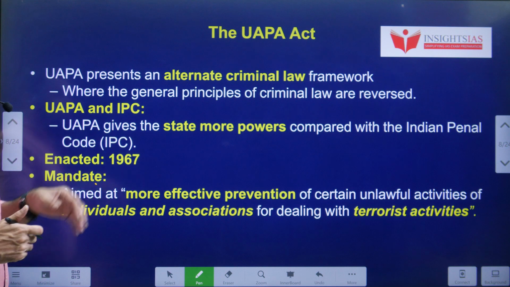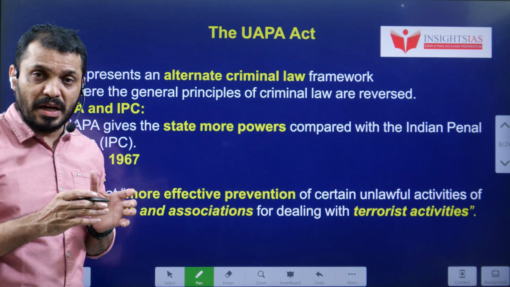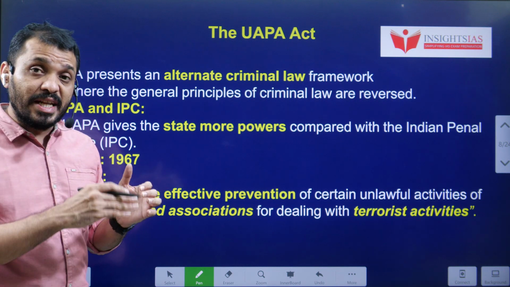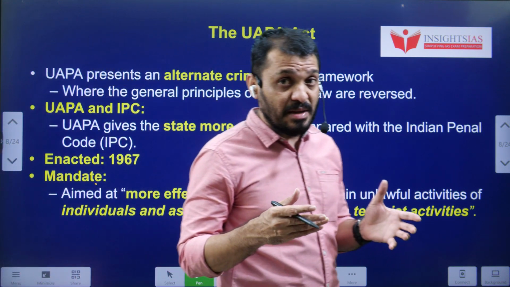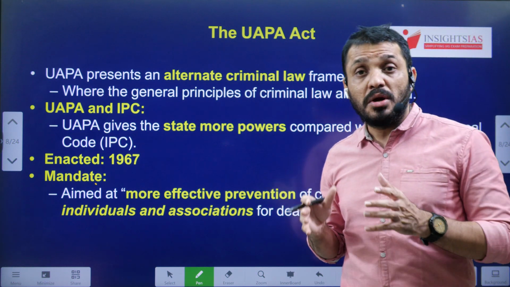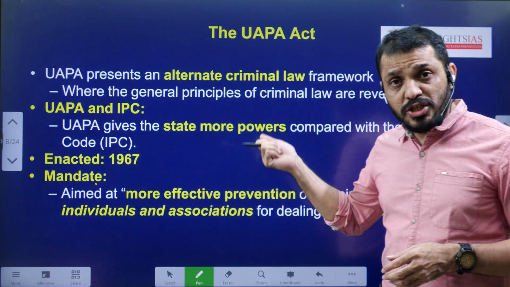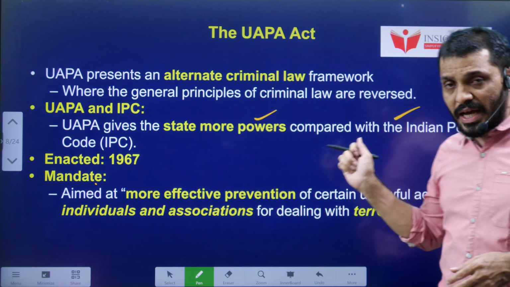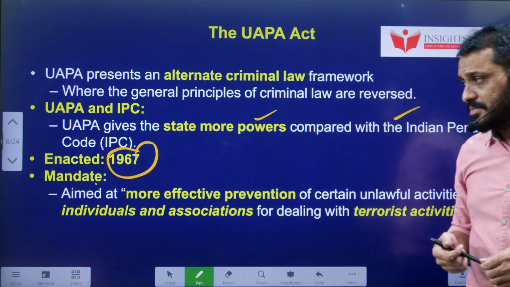Now we'll see UAPA. UAPA is one of the powerful acts made by the Indian Parliament which gives more powers to the government compared to ordinary criminal law. You know that ordinary criminal laws are there such as IPC, CrPC. Compared to those, this particular act gives much more power to the investigating agencies. And this UAPA was enacted in 1967.